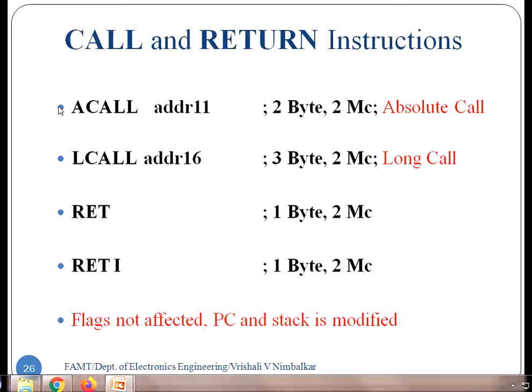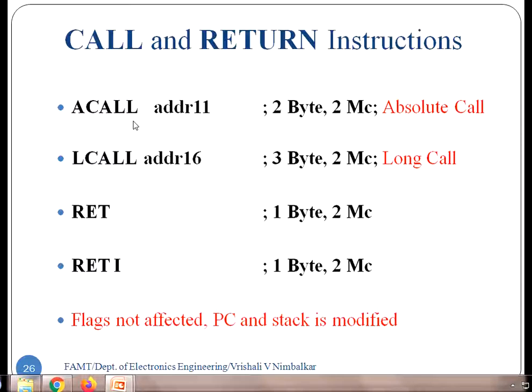So within the 2 KB memory space where the ACALL is written, the subroutine should be available. 2 raised to 11 is 2K, so the subroutine address should be of 11 bits.